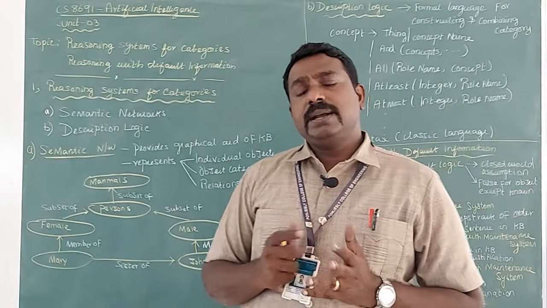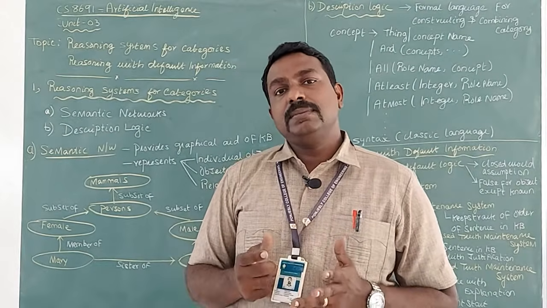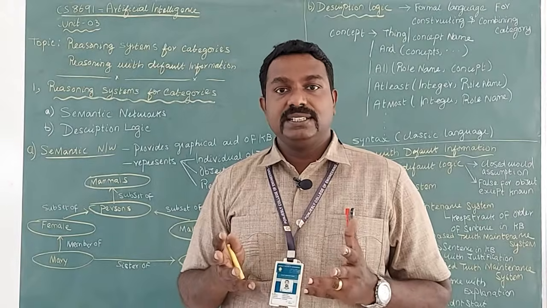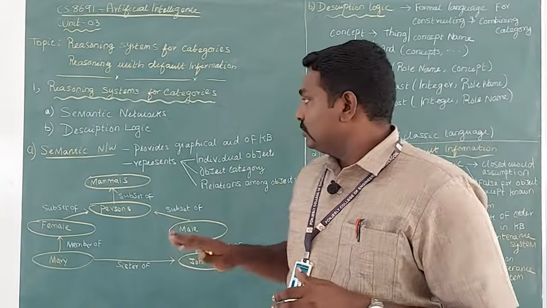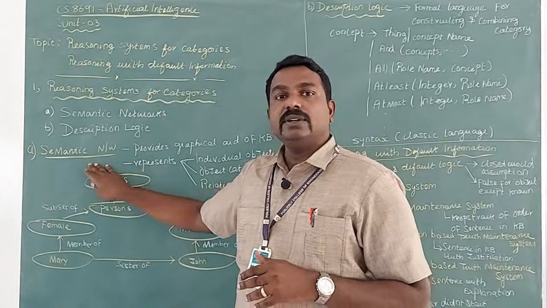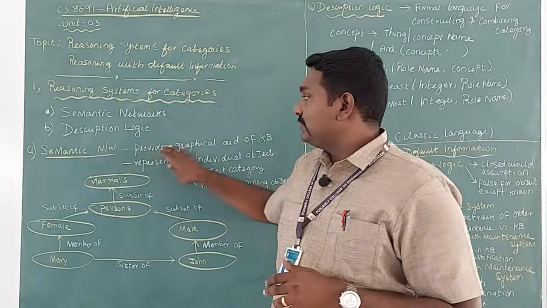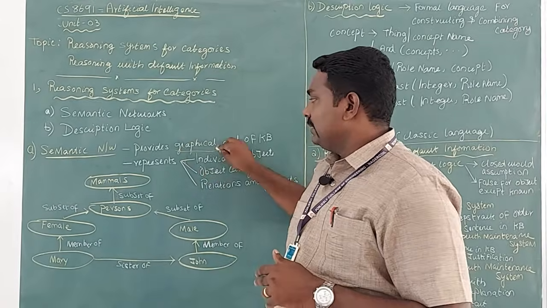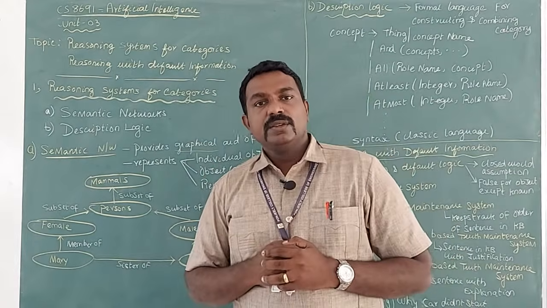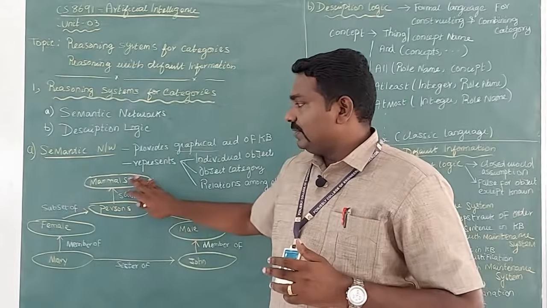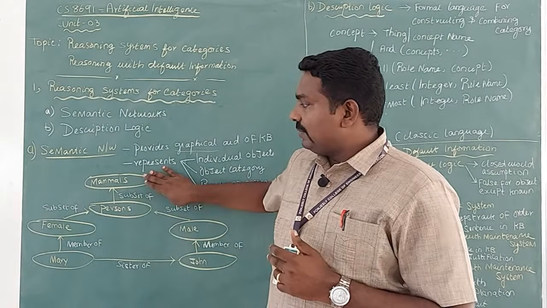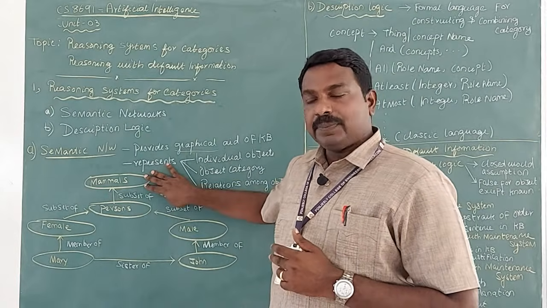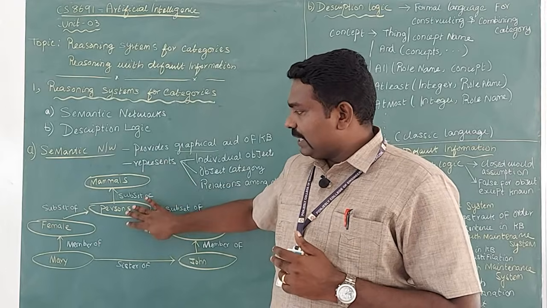A semantic network is nothing but representation of sentences in a graphical manner in the knowledge base. In the example I have given here, I have an object mammal, and it has a subdivision like person.